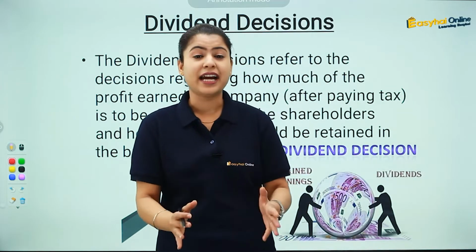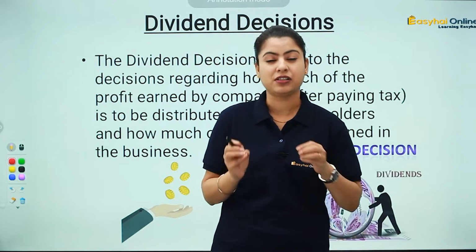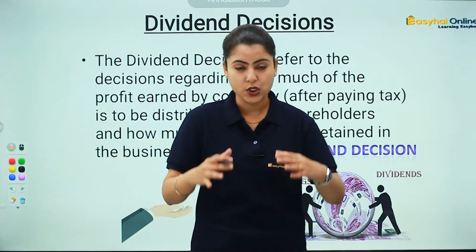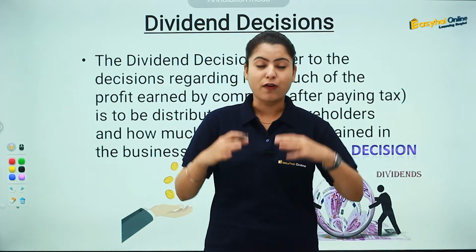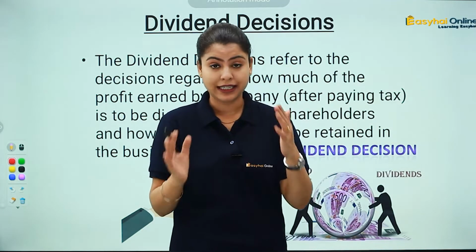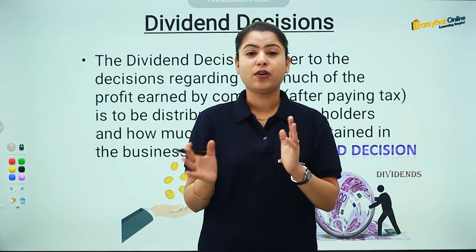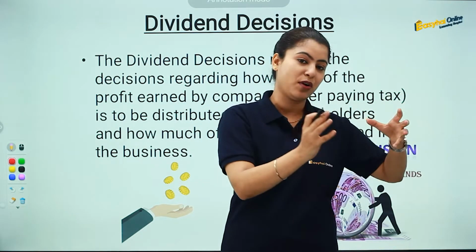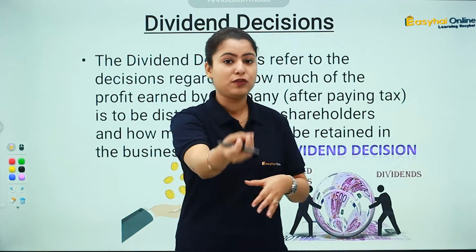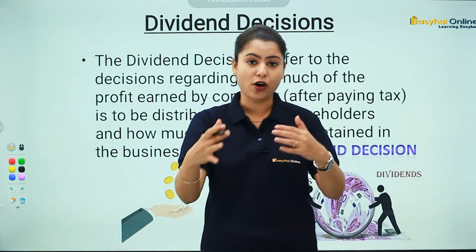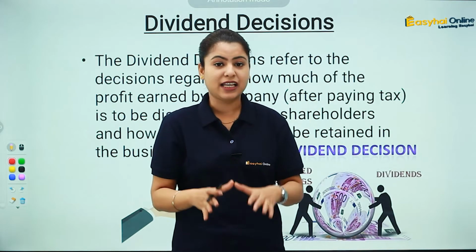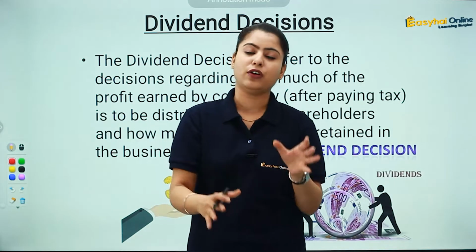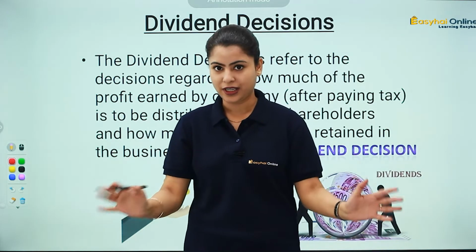In this, we decide how much amount should be distributed to the shareholders and how much amount of the profit should be retained in the business for future growth. Clear? So whenever we talk about the dividend decision, we have to decide how much to give to the shareholders and how much to retain in the business, so that we can use that amount in future for the growth of the company. Yaad rahega?